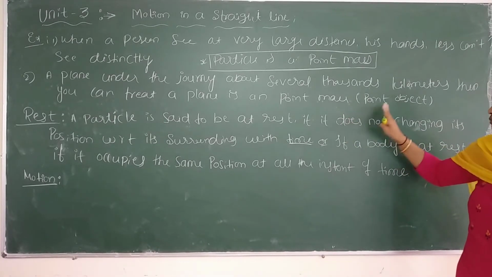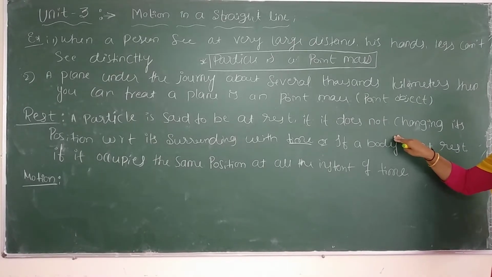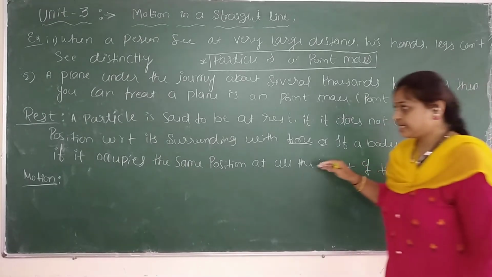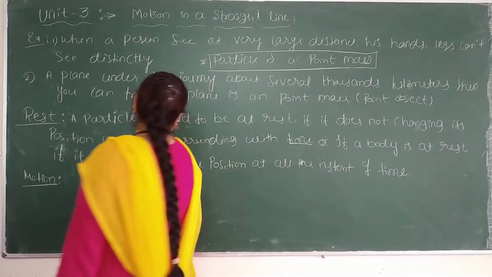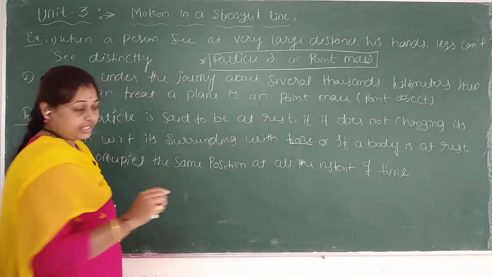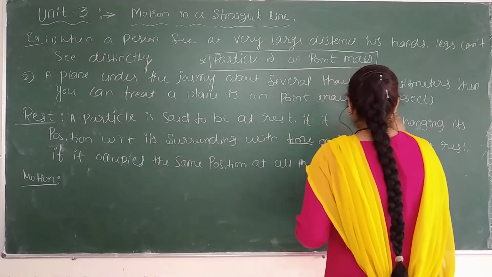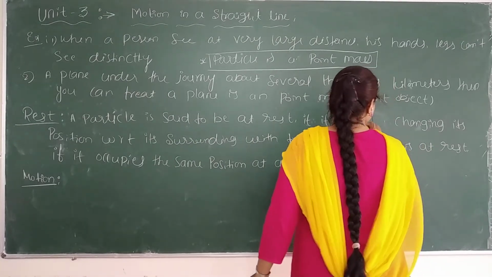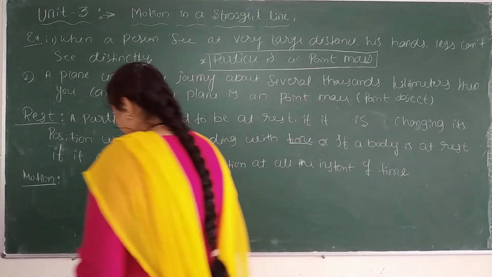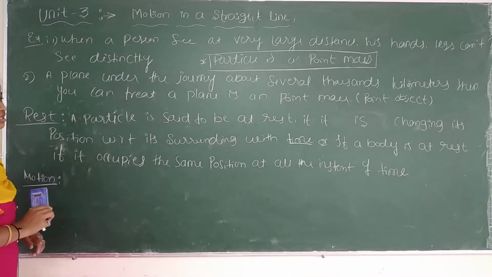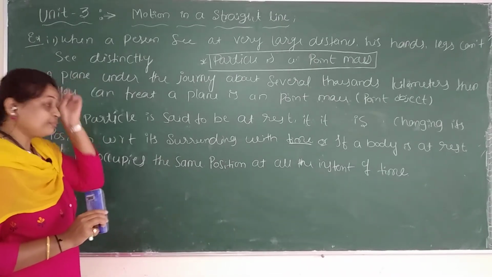If you remove this part, it is the definition for motion. A particle is said to be in motion if it is changing its position with respect to its surrounding with the time.